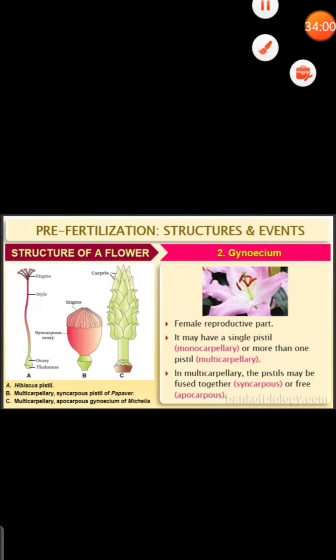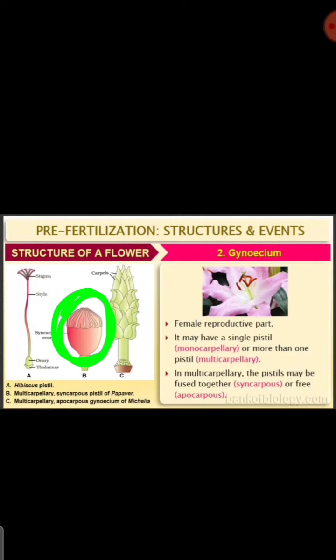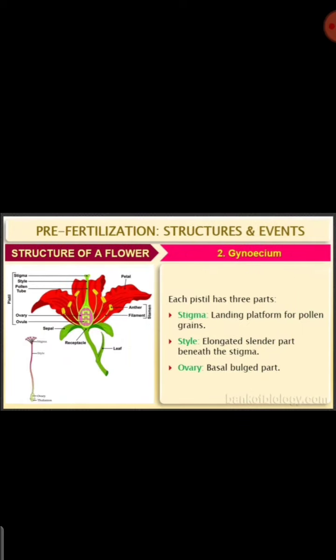And the gynoecium: if there is only one carpel, we call it monocarpellary, and if there are many carpels, we call it multicarpellary. If the carpels are multicarpellary and fused together, we call it syncarpous. If they are free, we call it apocarpous. So that we have studied. The parts of the gynoecium are stigma, style, and ovary.